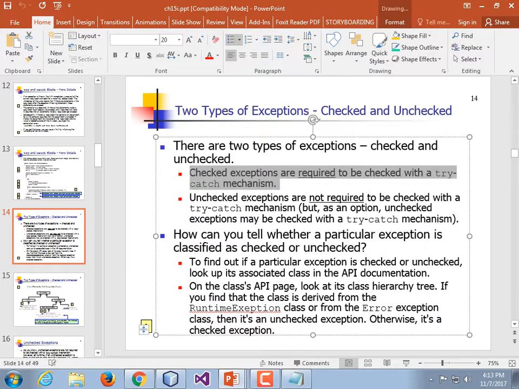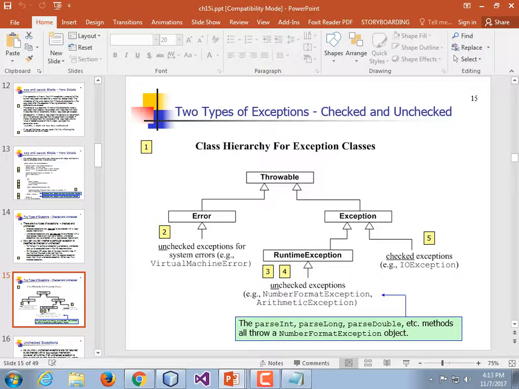So, if the exception's parent class is RuntimeException or Error, then it's an unchecked exception. But every other kind of exception is a checked exception. That will be of more import in the next lecture.